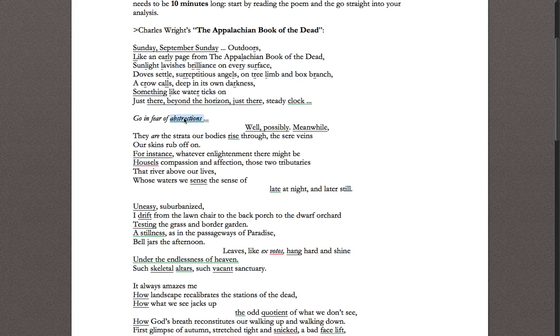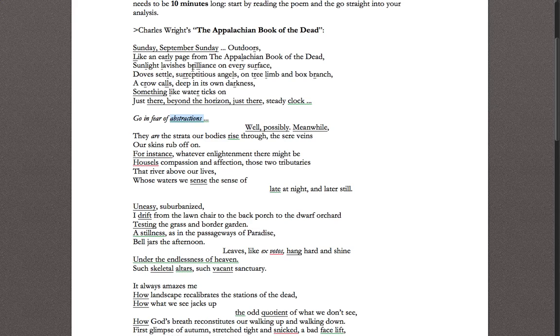But he ends up going in the very beginning of the second stanza, well, go in fear of abstraction. Something is an abstraction. I can't quite make sense of it. But then he says at the end of the stanza, these abstract ideas of compassion and affection, we sense them, but we can't quite put our finger on them. We can't quite describe them. We try with metaphor, but we are kind of lacking certainty.